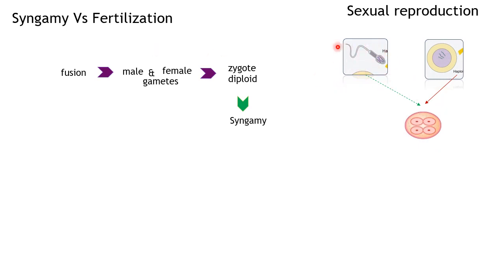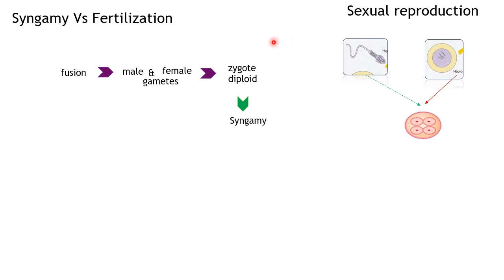These two cells are known as haploid cells, which means they carry a single set of chromosomes. Take for example humans: all human cells except the gamete cells have 46 chromosomes, but the gamete cells have only 23 chromosomes. That is why we call them haploid.